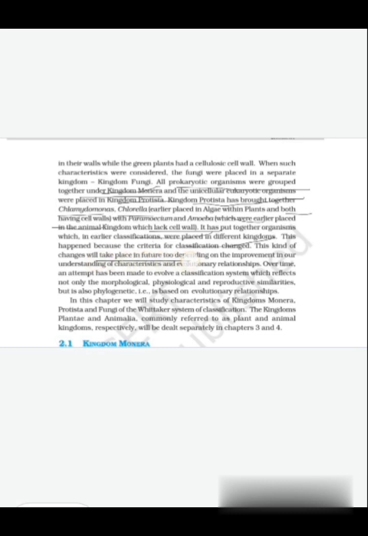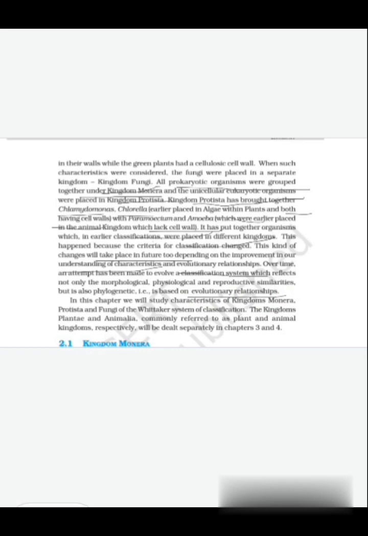This kind of change will take place in future too, depending on the improvement in our understanding of the characteristics and evolutionary relationships. Over time, an attempt has been made to evolve a classification system which reflects not only the morphological, physiological, and reproductive similarities, but is also phylogenetic, that is based on evolutionary relationships.